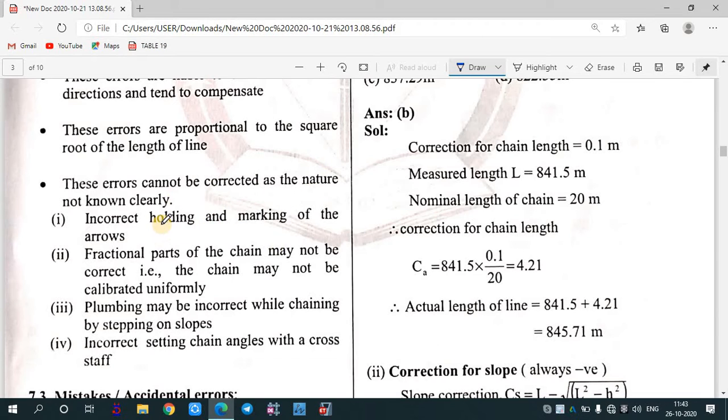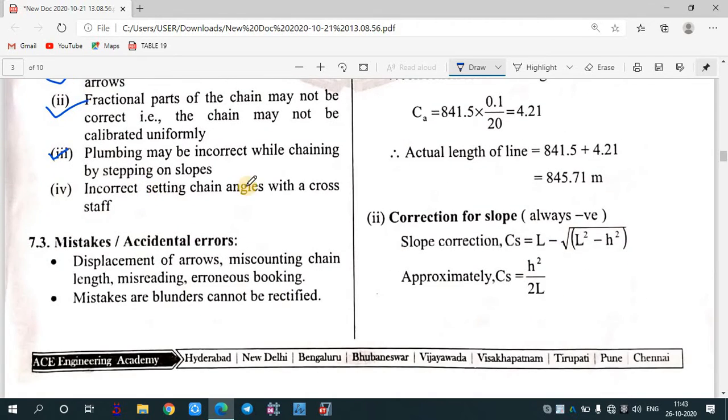Incorrect holding, suppose you are incorrectly holding the chain and marking the arrow, that can cause an error. The fractional part of the chain may not be correct, so that you cannot see with your naked eyes. So the fractional part of the chain can produce an error. Plumbing may be incorrect by chaining, by stepping or sloping. If you are measuring a horizontal distance on sloping ground, you need to do what? Plumbing. Suppose you are not holding the plumb bob correctly, that can cause an error. Incorrect setting of the chain angle with the cross staff. Suppose you are using the chain incorrectly with the cross staff, then it can cause an error.